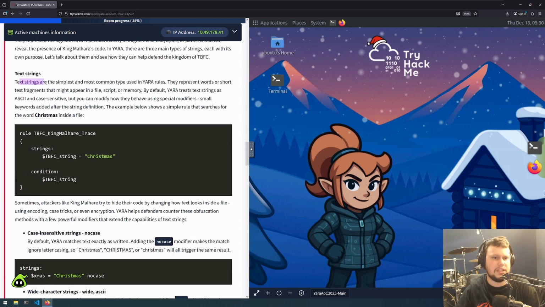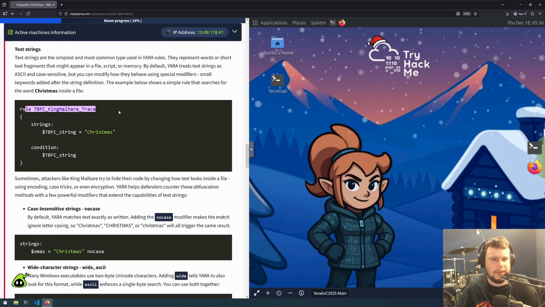So we have text strings, and they are the simplest and most common type used in YARA rules. They represent words or short text fragments that might appear in a file, script, or memory. By default, YARA treats text strings as ASCII and case sensitive, but you can modify how they behave using special modifiers, small keywords added after the string definition. The example below shows a simple rule that searches for the word Christmas inside a file. Within the rule, we've got strings, and the string specifically is Christmas, and the condition is the string variable created.